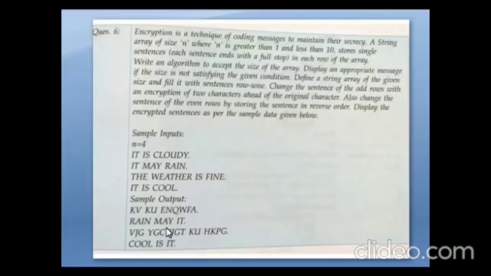Sample output, we have to encrypt the values. Okay, first you have to see this encryption. This program also we did last year. So for that also first you have to see the steps for how to write the program. Okay, then we start to write the algorithm.